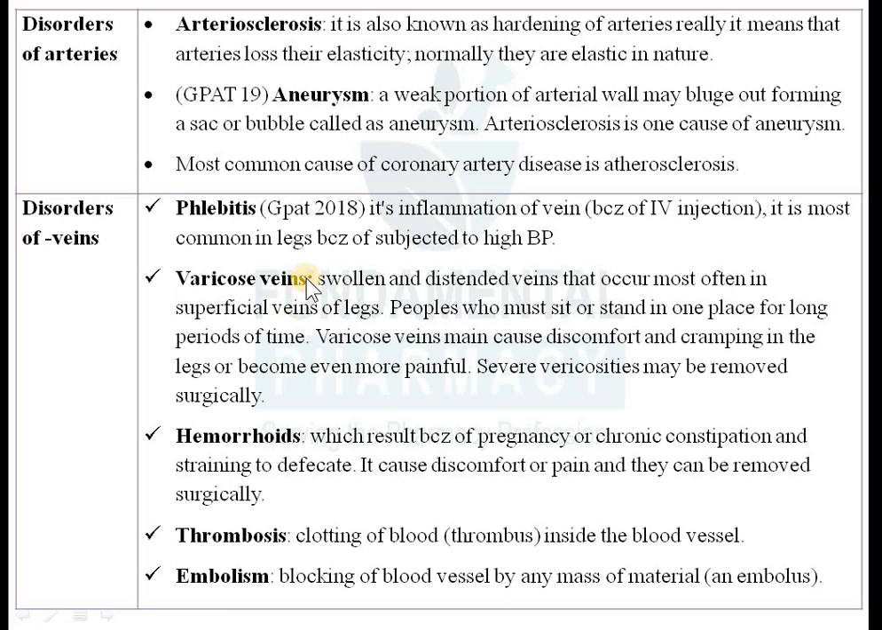Varicose vein, another disorder of your veins. So what happens in this? Swollen and distended veins that occur most often in the superficial veins of legs. People who must sit or stand in one place for a longer period usually develop varicose vein. These veins may cause discomfort and cramping in the legs, and may become more painful even. Severe varicosities may be removed surgically.